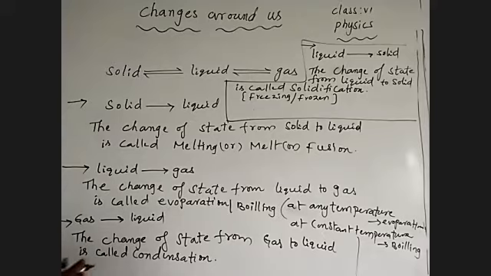See, these processes we already learned in our separation of substances with clear examples. Is it or not? Yes. Coming to this, condensation is the process to change the gaseous state to the liquid state.